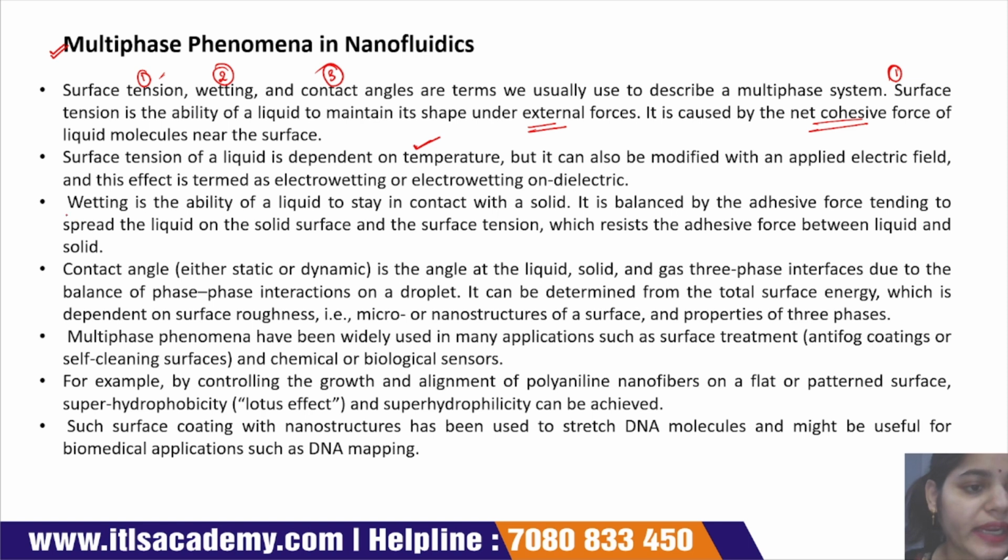Now we understand the second phenomenon, that is wetting. Wetting is the ability of a liquid to stay in contact with a solid. This is balanced by the adhesive force tending to spread the liquid on the solid surface, and the surface tension which resists the adhesive force between the liquid and solid. Now we discuss the next phenomenon, that is contact angle.